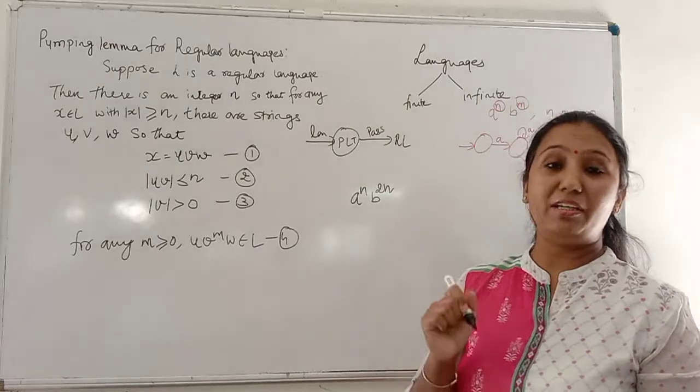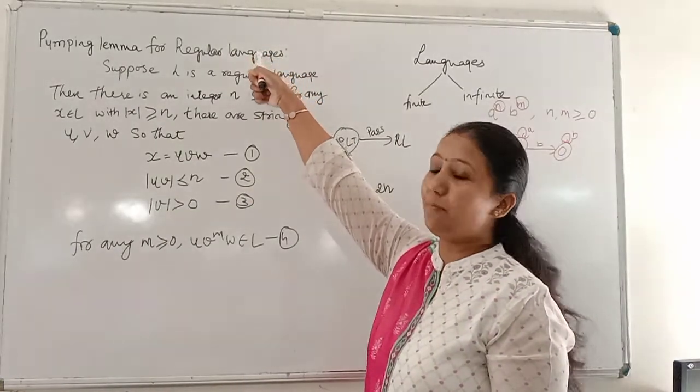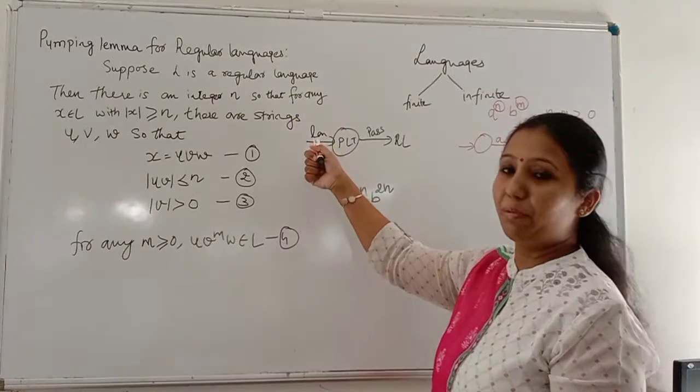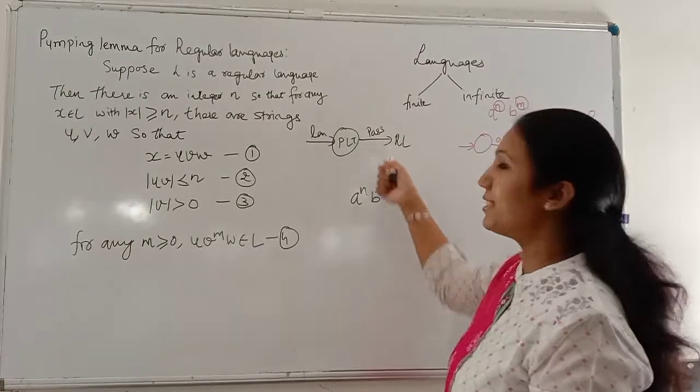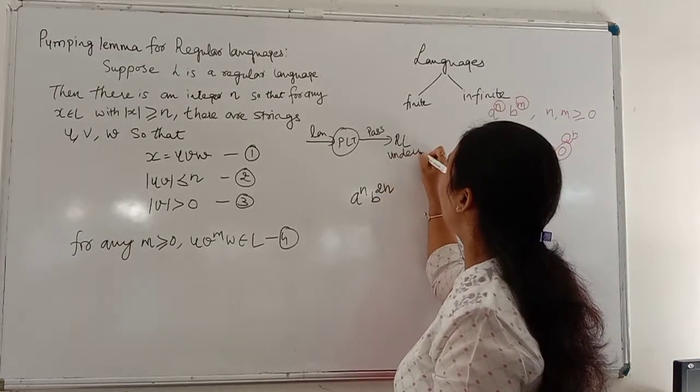Again I am repeating, if a language satisfies the conditions mentioned by the pumping lemma, that is, if it passes the test, then also we cannot say that the language is regular, because it is an undecidable problem.